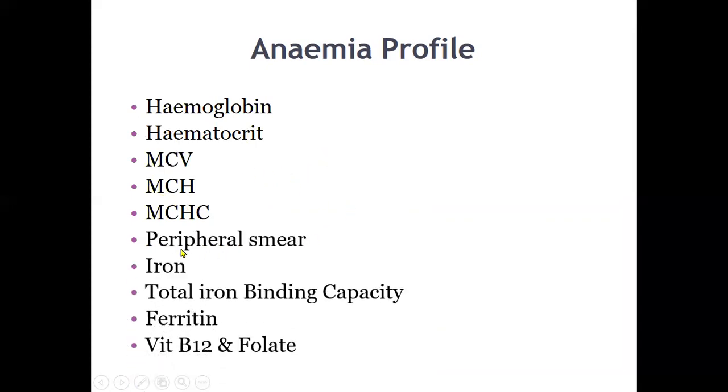Then other tests are the peripheral smear, serum iron, total iron binding capacity, ferritin, vitamin B12, and folate. These are the different investigations for diagnosing iron deficiency, megaloblastic anemia, and other nutritional disorders. Retics may be an important parameter for the assessment of RBC synthesis and for hemolysis also.